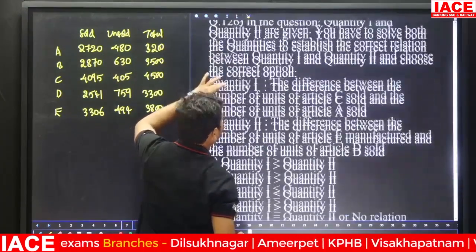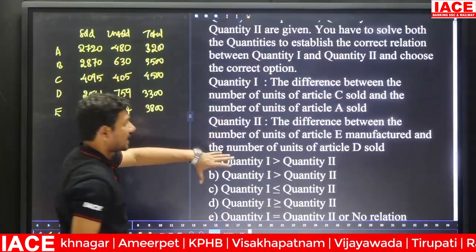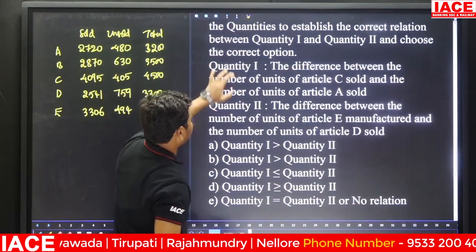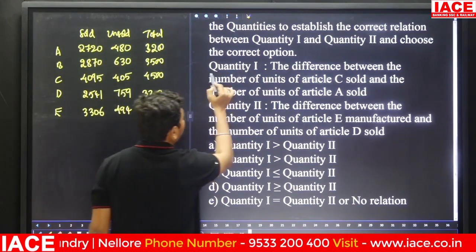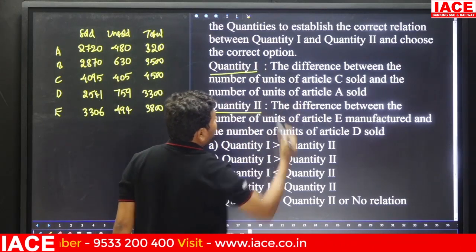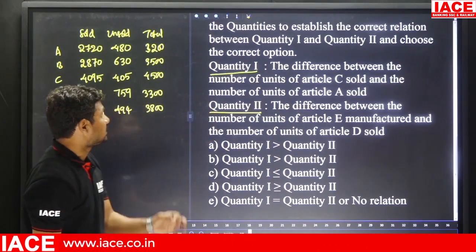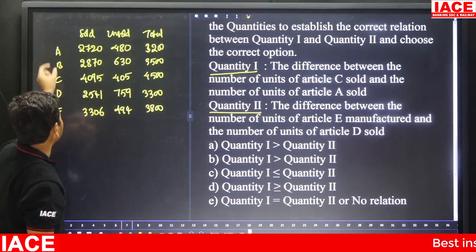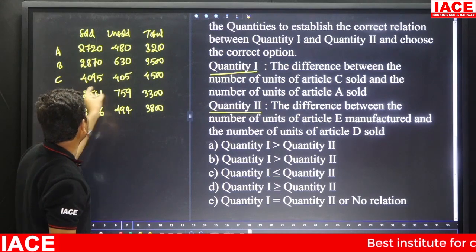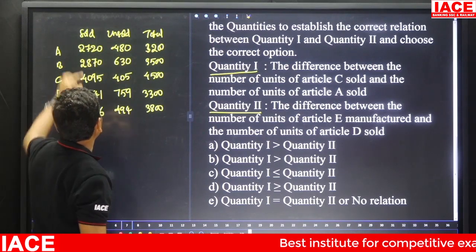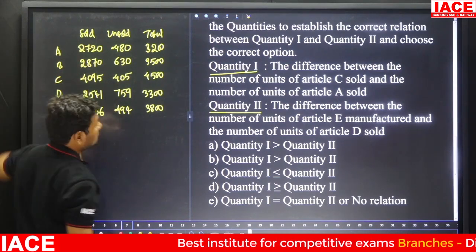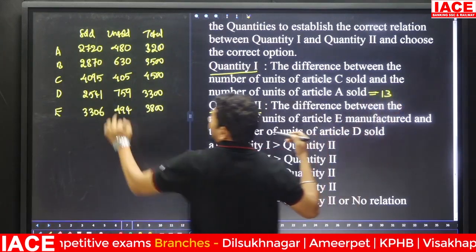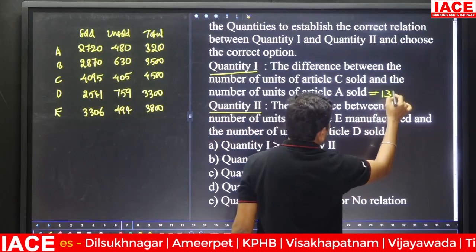What were the questions we have for this total? There is a quantity comparison: quantity 1 and quantity 2. Look at quantity 1: the difference between the number of units of article C sold and the number of units of article A sold. Article C sold is 4095 and article A sold is 2720. 40 minus 27 is equal to 13, and 95 minus 20 is equal to 75.